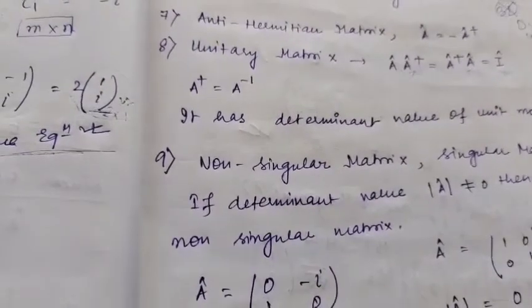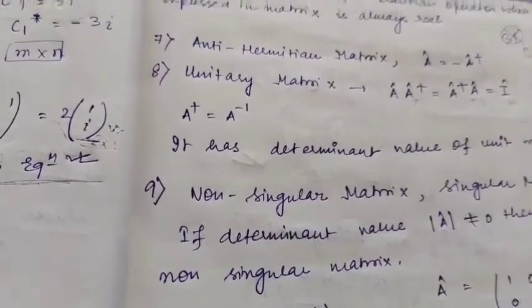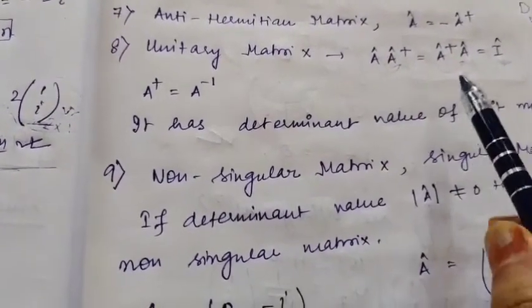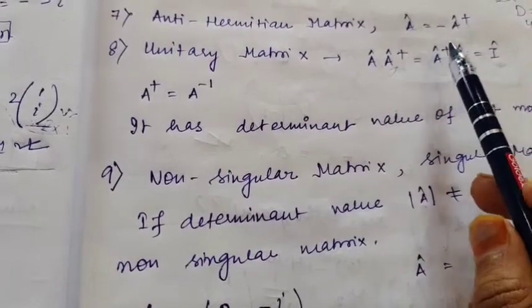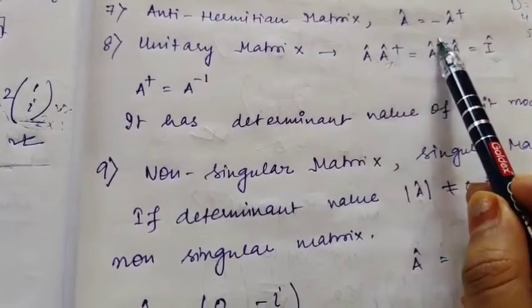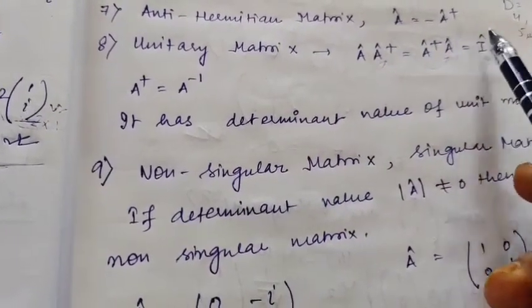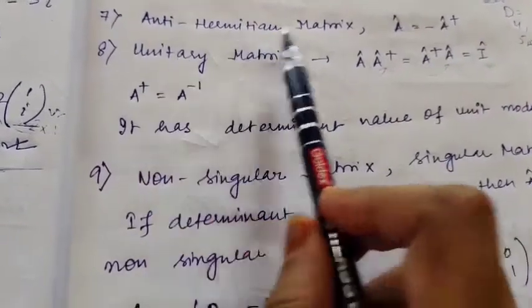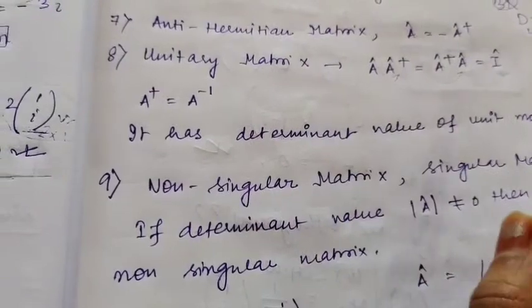Okay. So next is the anti-Hermitian operator. The anti-Hermitian operator is the same as the Hermitian operator, just here you are going to get the negative sign. When A, that is the operator, is equal to minus A dagger, that is the complex conjugation followed by its transpose with the negative sign, we will call the matrix A the anti-Hermitian matrix.